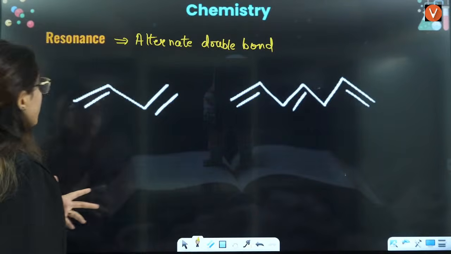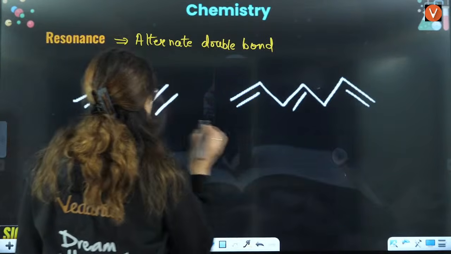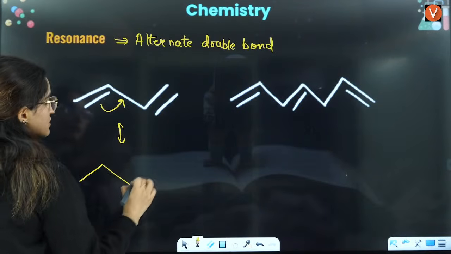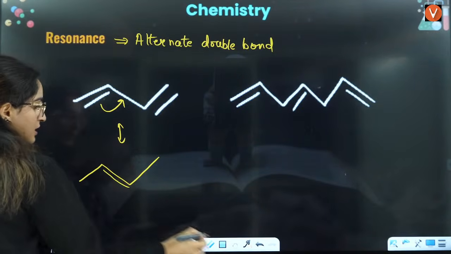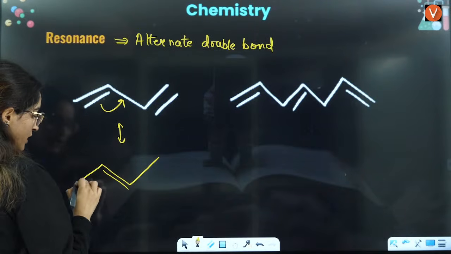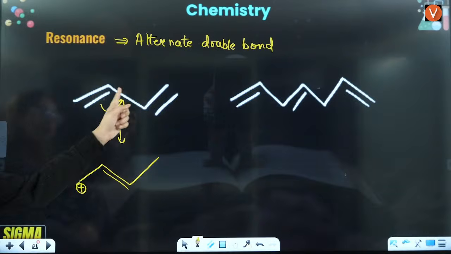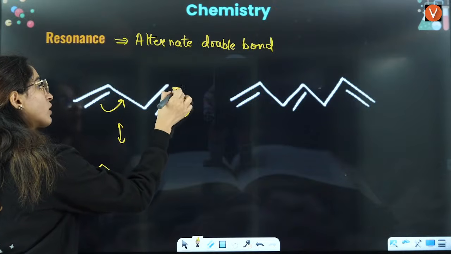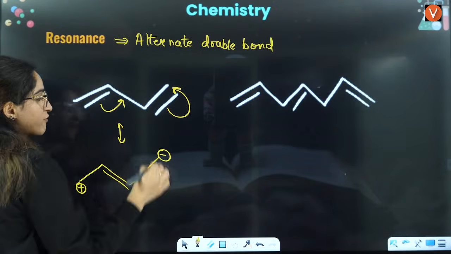In alternate double bonds, what will happen in this case? This bond will shift here and you will have this kind of situation. Because this bond has shifted, here you will have positive, and here you have gained a bond. This bond will shift here and this bond will shift onto this carbon, so here you will have negative.